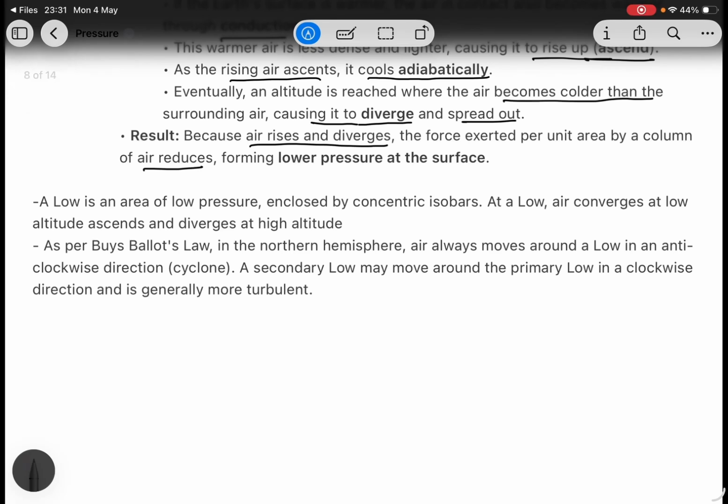Low is an area of low pressure enclosed with concentric isobars. Concentric isobars means, if this is a low pressure area, these three lines are isobars, lines of equal pressure.